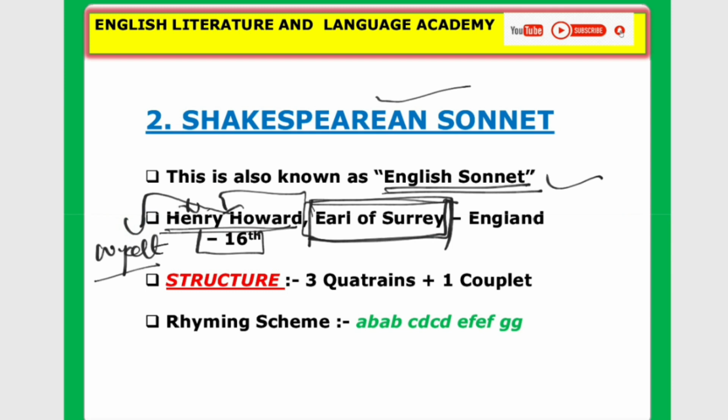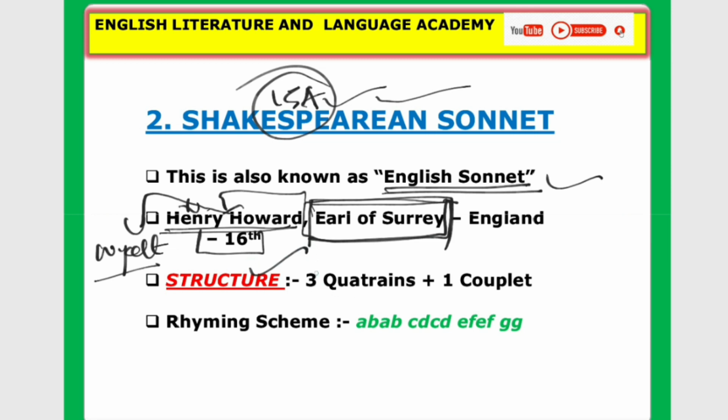And why did the name Shakespearean sonnet come to this form of English sonnet? Because he practiced and popularized this form of sonnet. He wrote 154 sonnets in this genre. Okay, so in the Petrarchan sonnet we got to know that there are two parts. Here look at the structure of the English or Shakespearean sonnet.